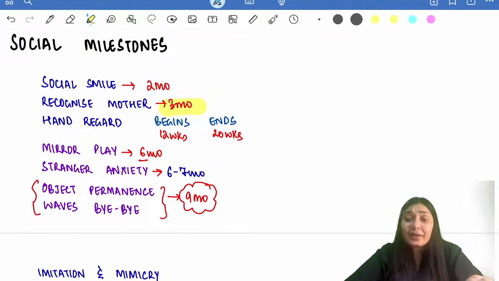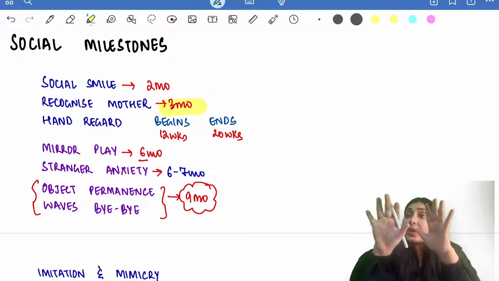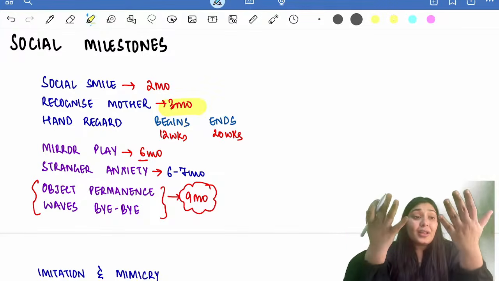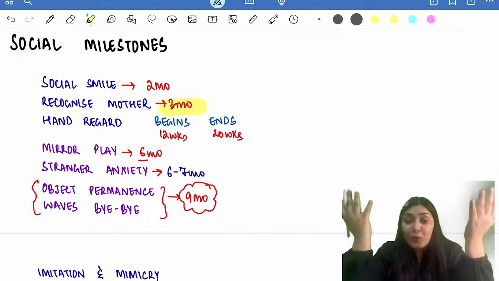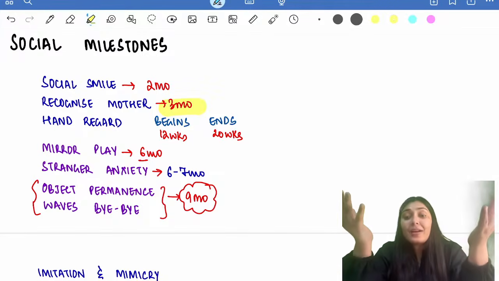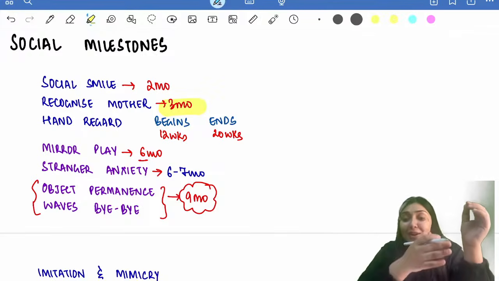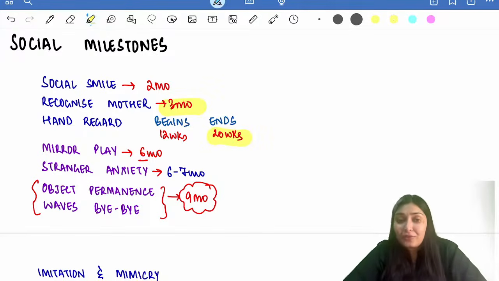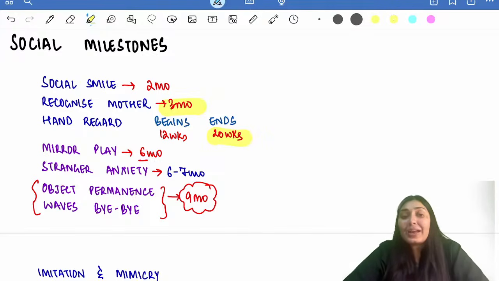What happens in hand regard? The child will be lying down and looking at his hands. He'll be regarding his hands, right? Wow, hand regard. This hand regard begins at 12 weeks of age, but this cannot go on. So it disappears also. It disappears at 20 weeks of age. So it begins at 12 weeks, that is approximately 3 months, and ends at 20 weeks, that is approximately 4 months.